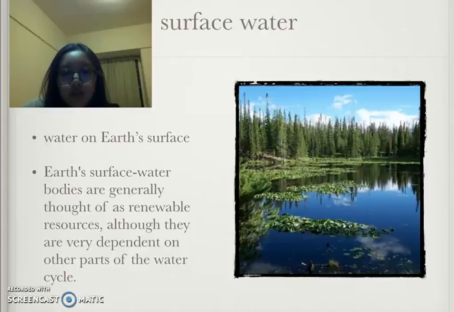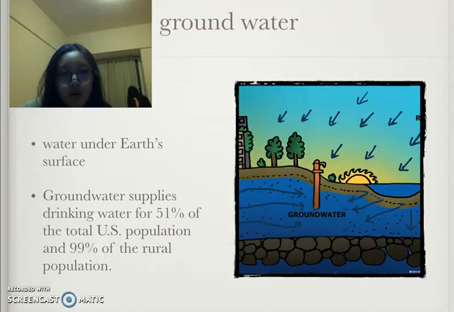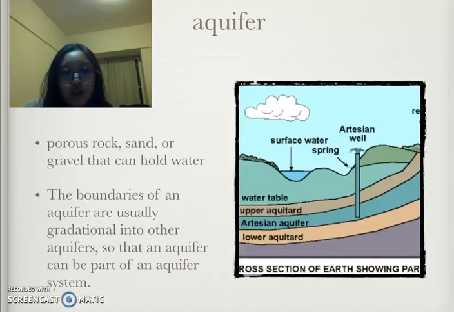Earth's surface water bodies are generally thought of as renewable resources, although they are very dependent on other parts of the water cycle. Groundwater is the water beneath the Earth's surface. Groundwater supplies drinking water for 51% of the total U.S. population and 99% of the rural population.